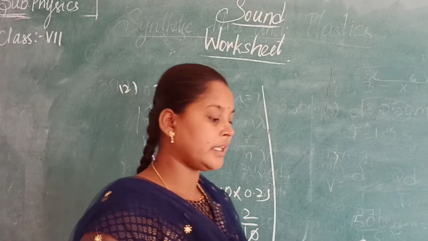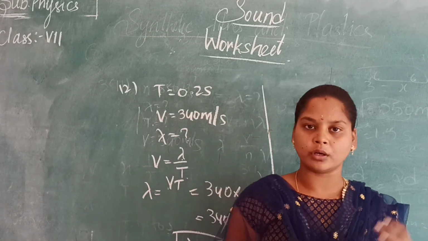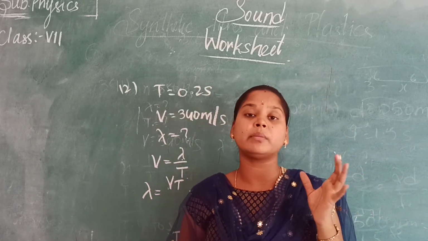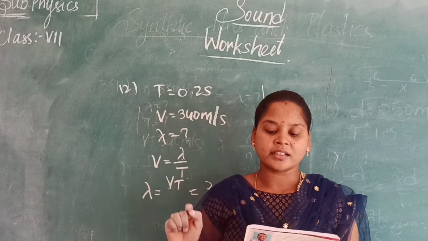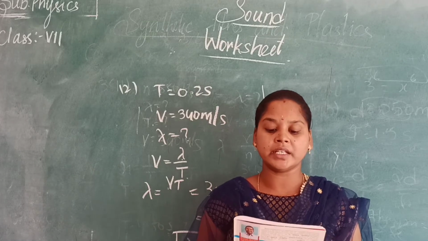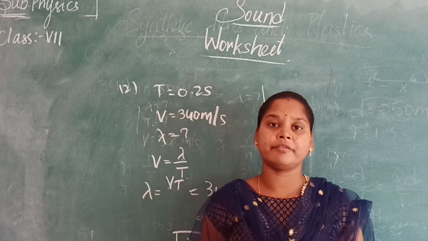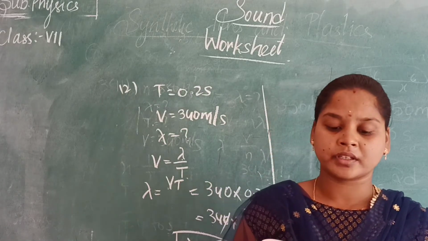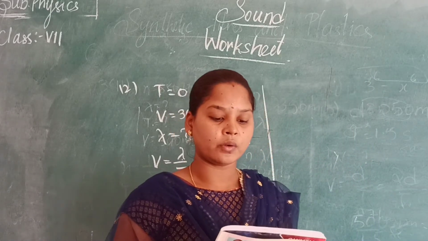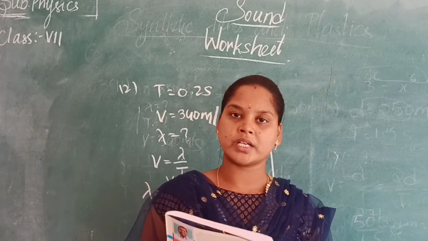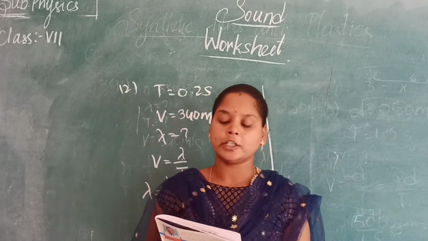A person has a hearing range from 20 Hz to 20 kilohertz. It is a hearing range. Almost every person will have a hearing range from 20 Hz to 20,000 Hz. Now, what are the wavelengths of sound waves in air corresponding to these frequencies? So they are asking what is the wavelength for each frequency. Here we have to find the wavelength for 20 Hz as well as 20 kilohertz.